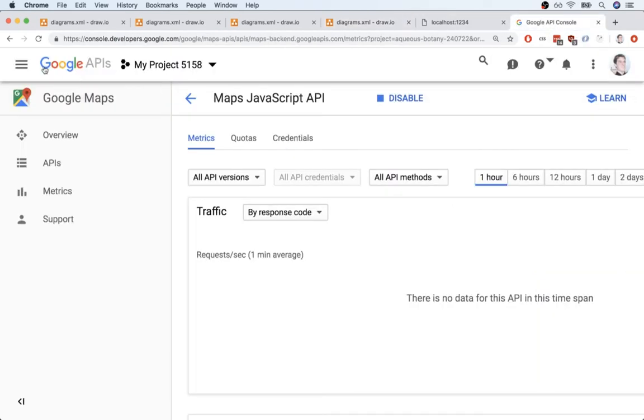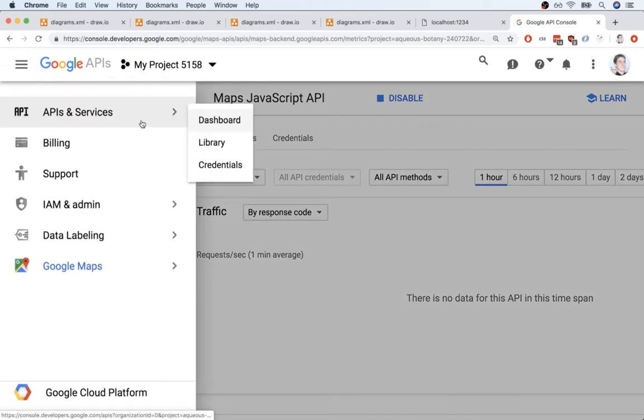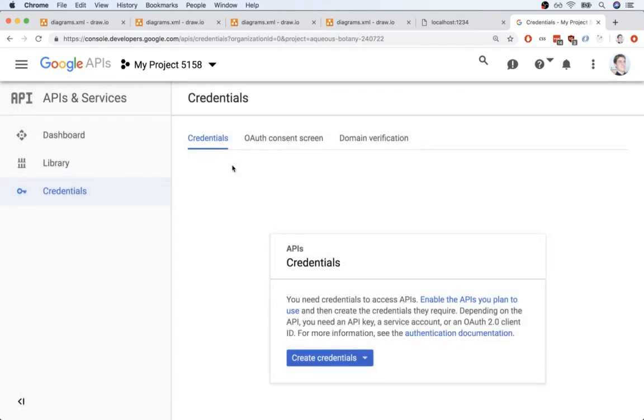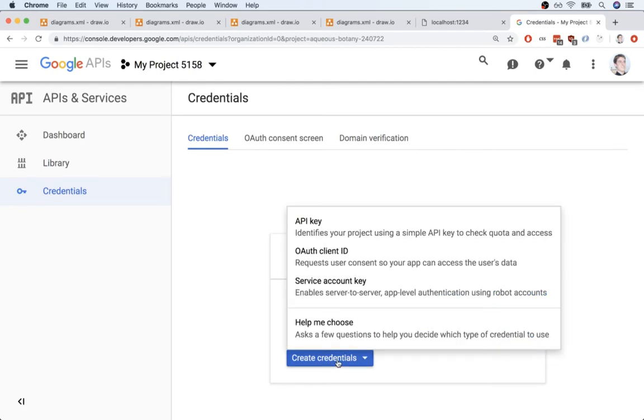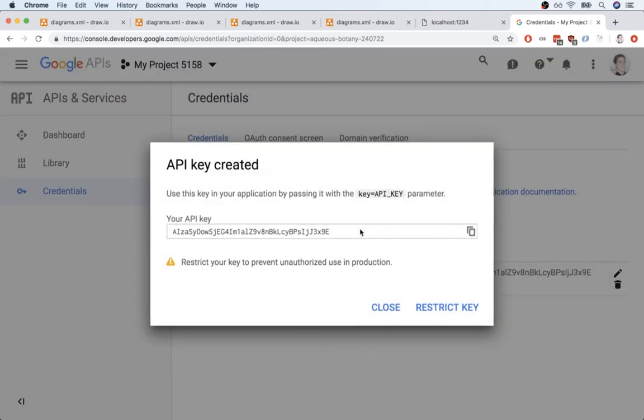So to generate an API key, I'll again go to the navigation menu on the top left-hand side. I'm going to go again to APIs and Services, and then click on Credentials. Once I'm here, I'll then find the Create Credentials button on the very center of the screen. I'll click on that. We get a couple different options here. We want to generate an API key. And there it is. There's our API key.